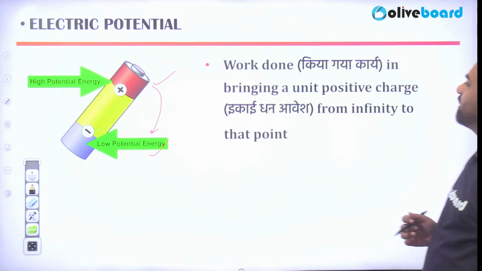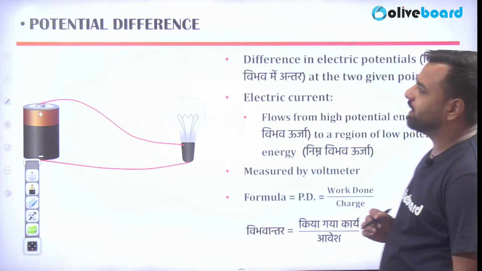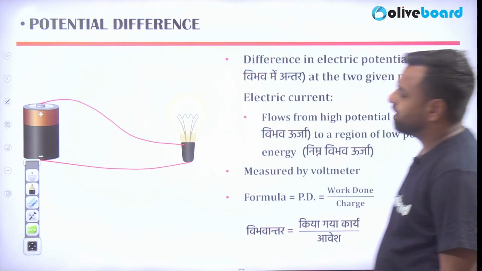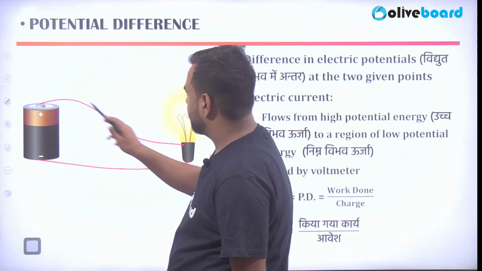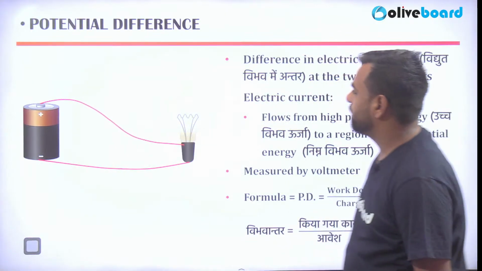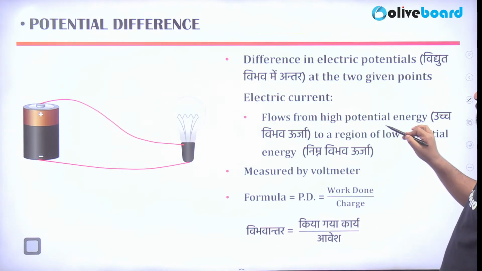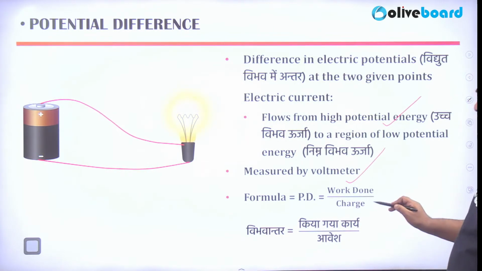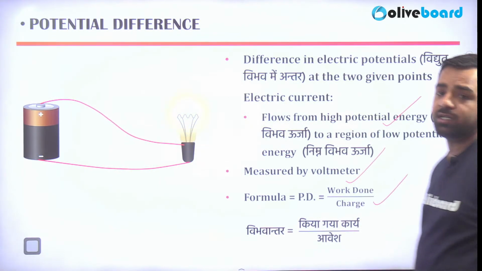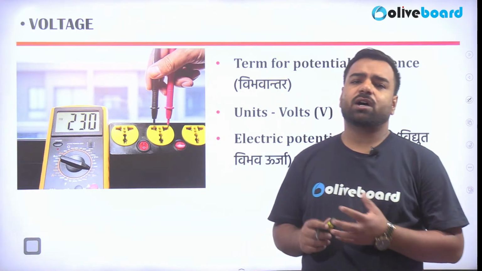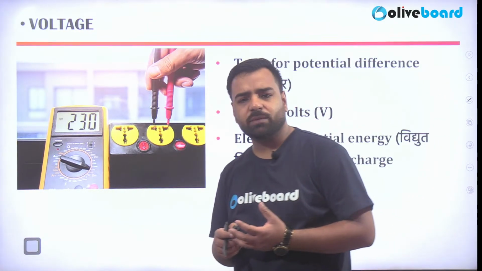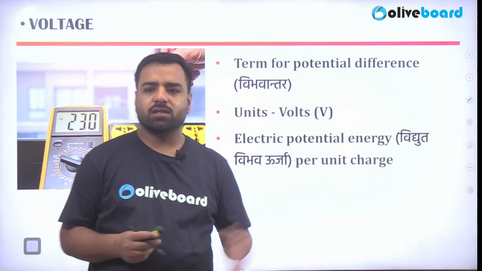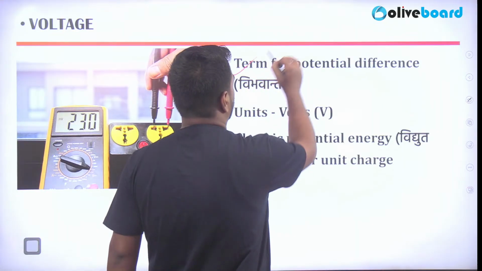Work done in bringing a unit positive charge from infinity to that point is electric potential. Because of this difference in the electric potentials, current is able to flow here. Just see, current is able to flow, only then this bulb is glowing, right? So electric current always flows from higher potential to lower potential. It is measured by a voltmeter, and that's work done upon charge. How can we measure it? For that we have a device, that is voltmeter, and yes, we have multimeters as well, by which we can calculate different values.